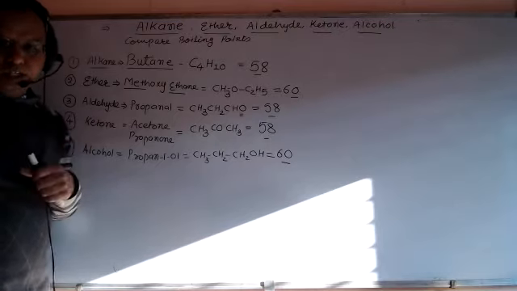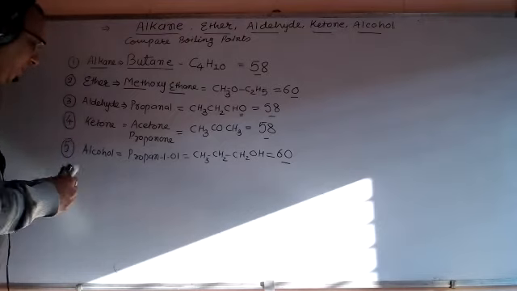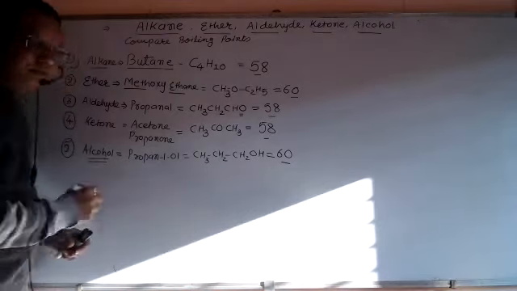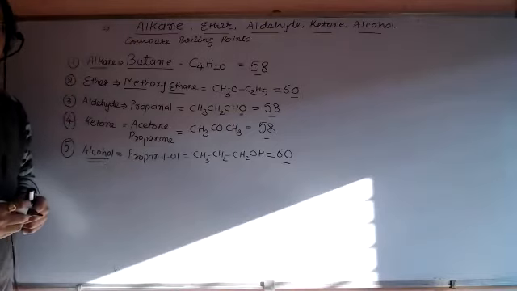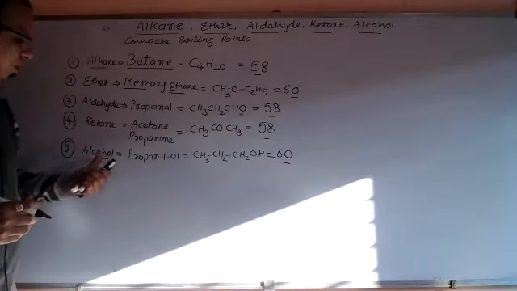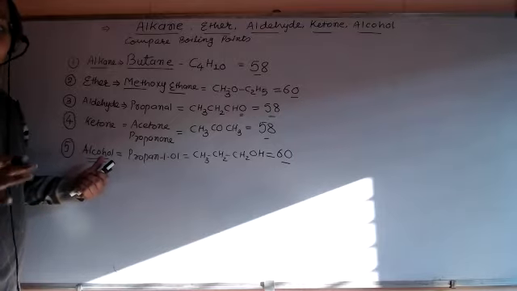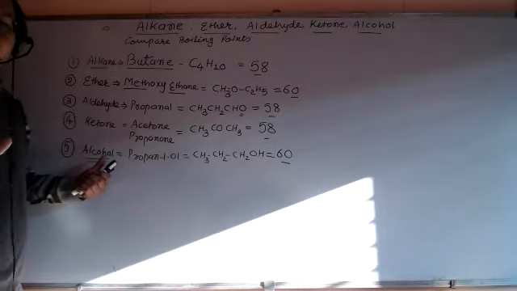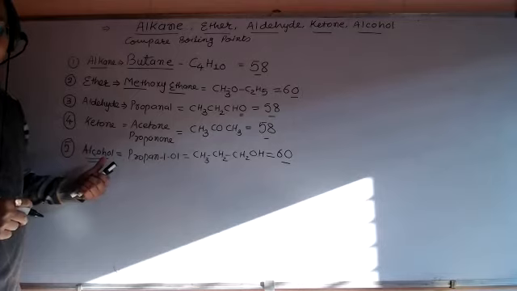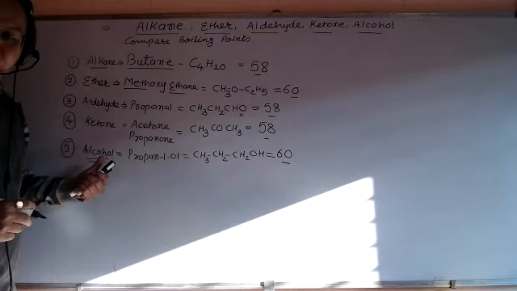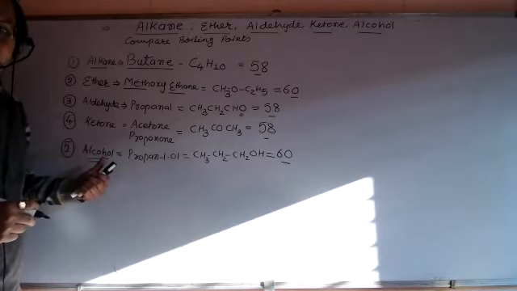Now friends, if we consider their boiling points, which compound has the highest boiling point and which has the least? In that case, friends, alcohol is the highest one. The boiling point of alcohol is highest due to intermolecular hydrogen bonding as well as partial positive and partial negative charges present in it.